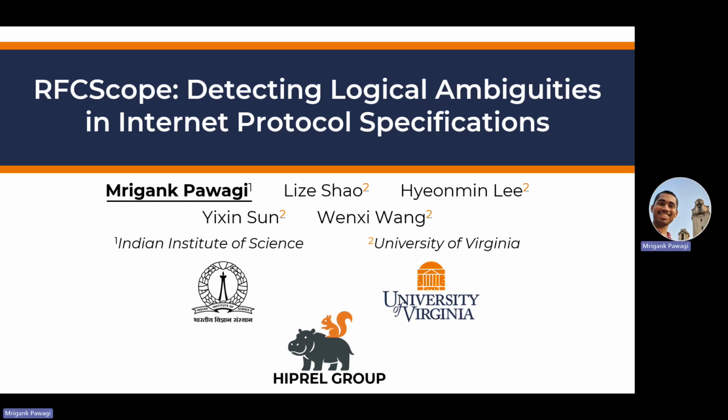Hi, I'm Regan Pauri from IISc Bangalore, and I will be presenting our upcoming ASE 25 paper titled RFCScope, Detecting Logical Ambiguities in Internet Protocol Specifications. I did this work in collaboration with Li Zhou, Human Lee, Yisin Sun, and Wenxi Wang from the University of Virginia.